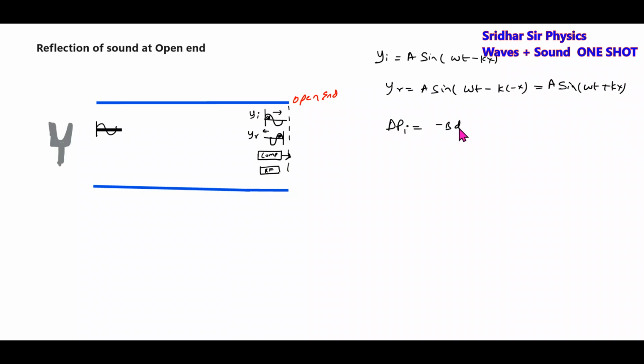The pressure wave will be minus B dy by dx, minus B a k cos(omega t plus kx), which will become positive. The derivative of sine with minus k will become positive. So dy by dx equals minus B a k cos(omega t plus kx).